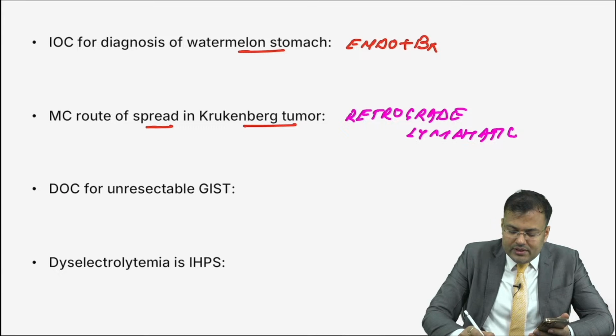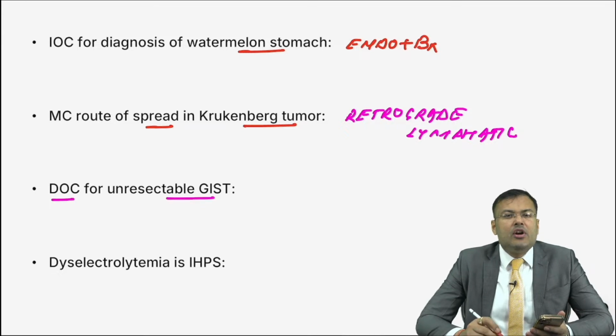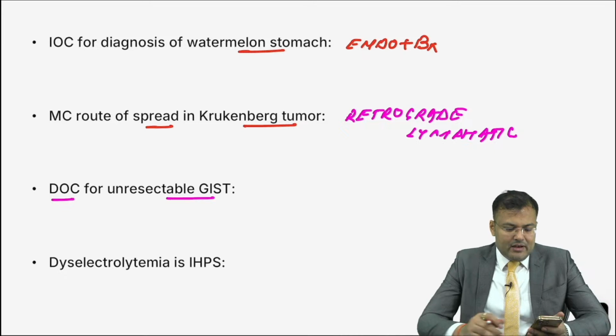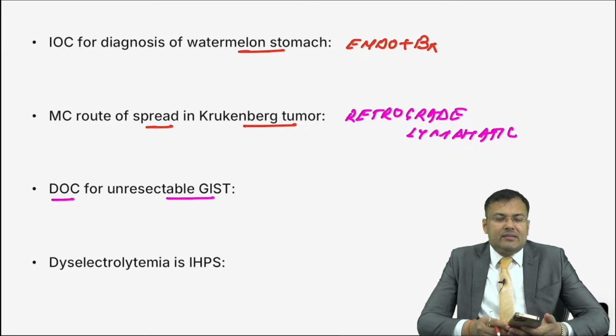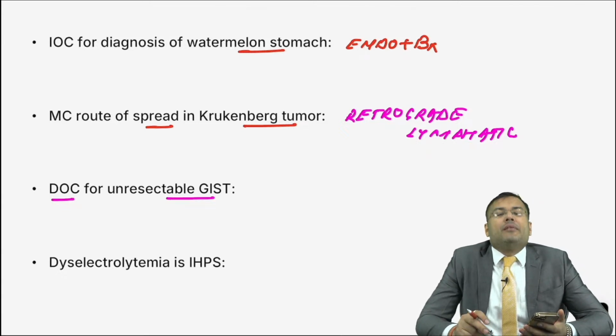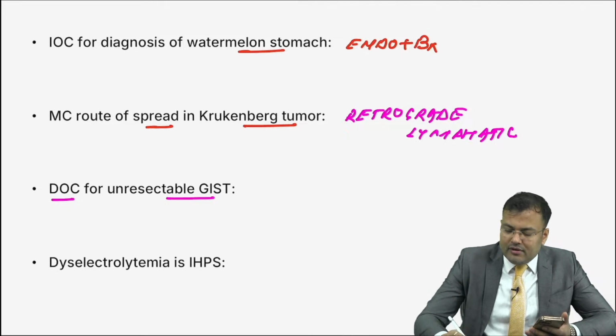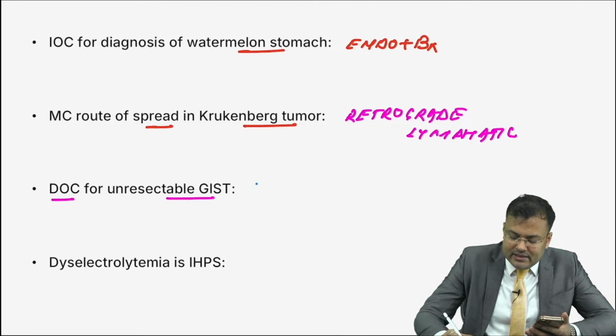Clear? Next, what is the drug of choice, or the first line agent, for unresectable GIST? Easiest question, guys. Tell me, first line. Very good. It is imatinib. So the drug of choice, the first line agent, is imatinib.